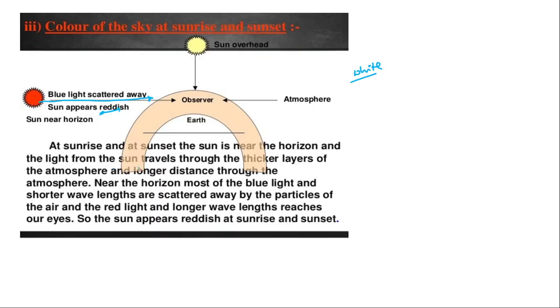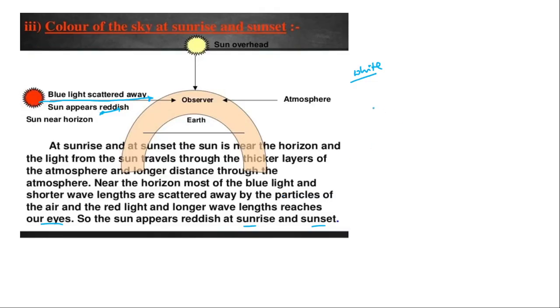See here, at sunrise and sunset, the sun is near the horizon, as I told, and the light from the sun travels through the thicker layers of the atmosphere and for a longer distance. Near the horizon, most of the blue light and the shorter wavelengths are scattered away by the particles of the air, and the red light and the longer wavelengths reach our eyes. So the sun appears reddish at sunrise and sunset.